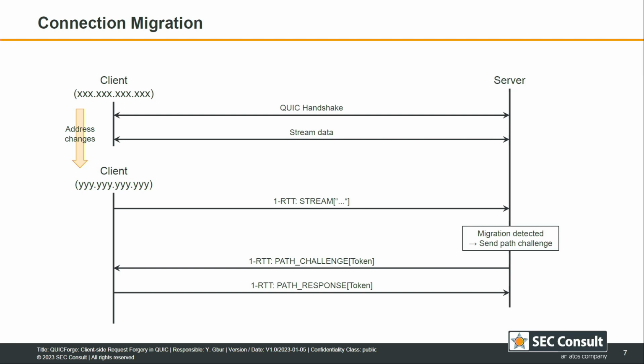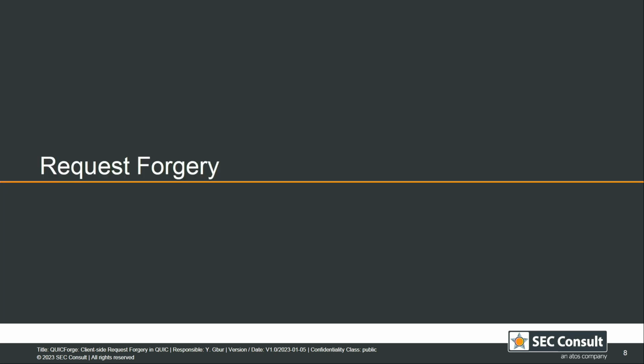One unique feature that arises through this is connection migration, so a client can change its source IP address and port, and the connection can still be maintained. For example, the server detects this migration, and then it sends a path challenge containing a token. The client then takes this token and reflects it, and after that, the connection can be maintained.